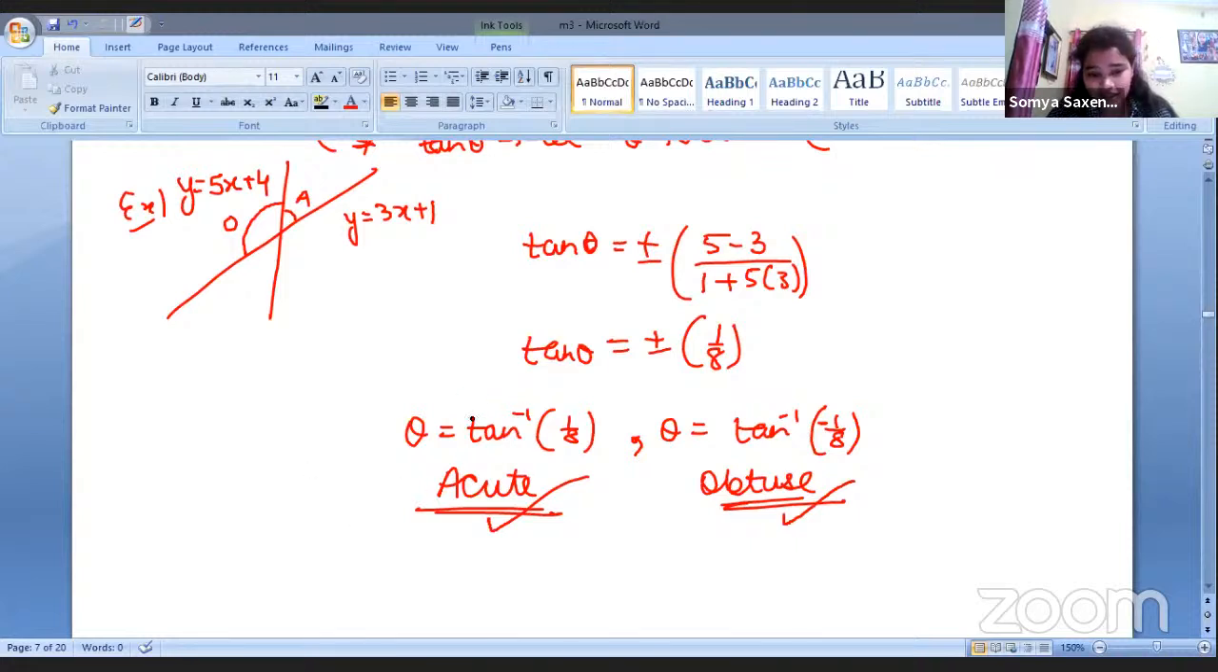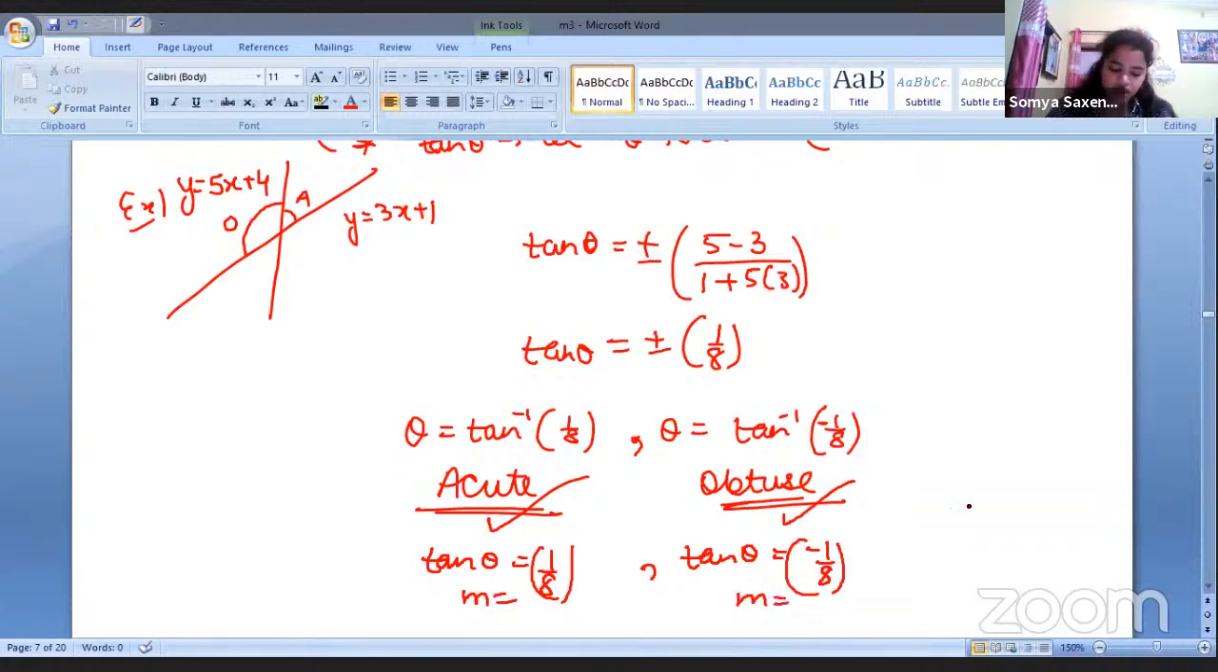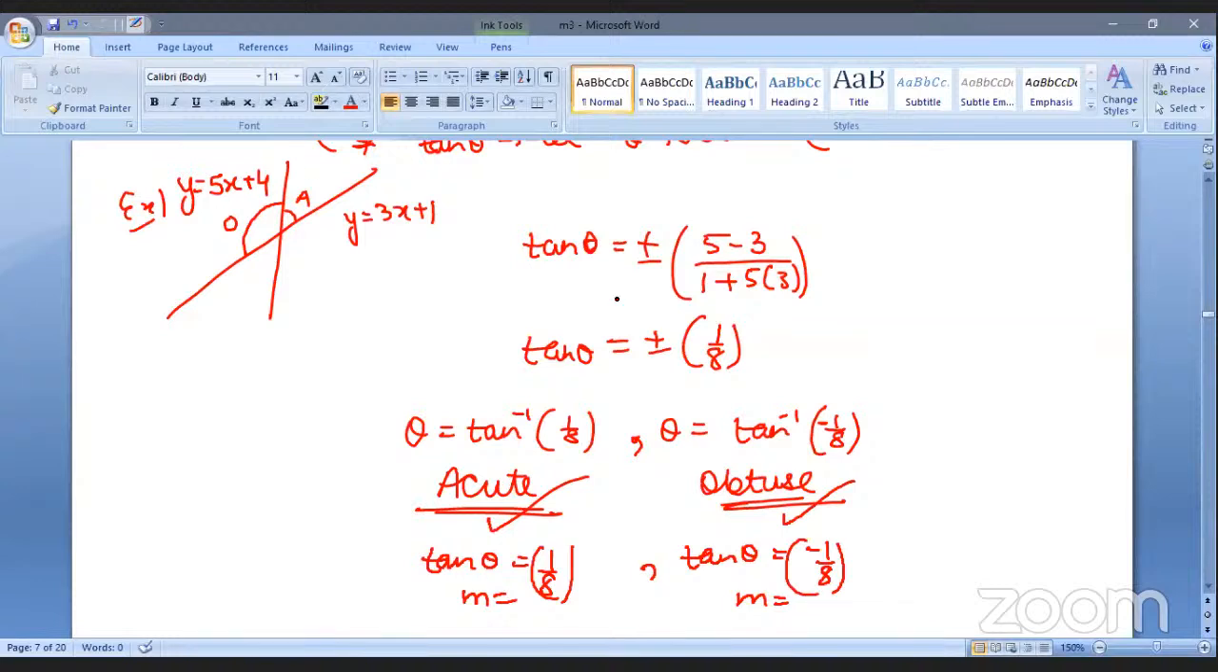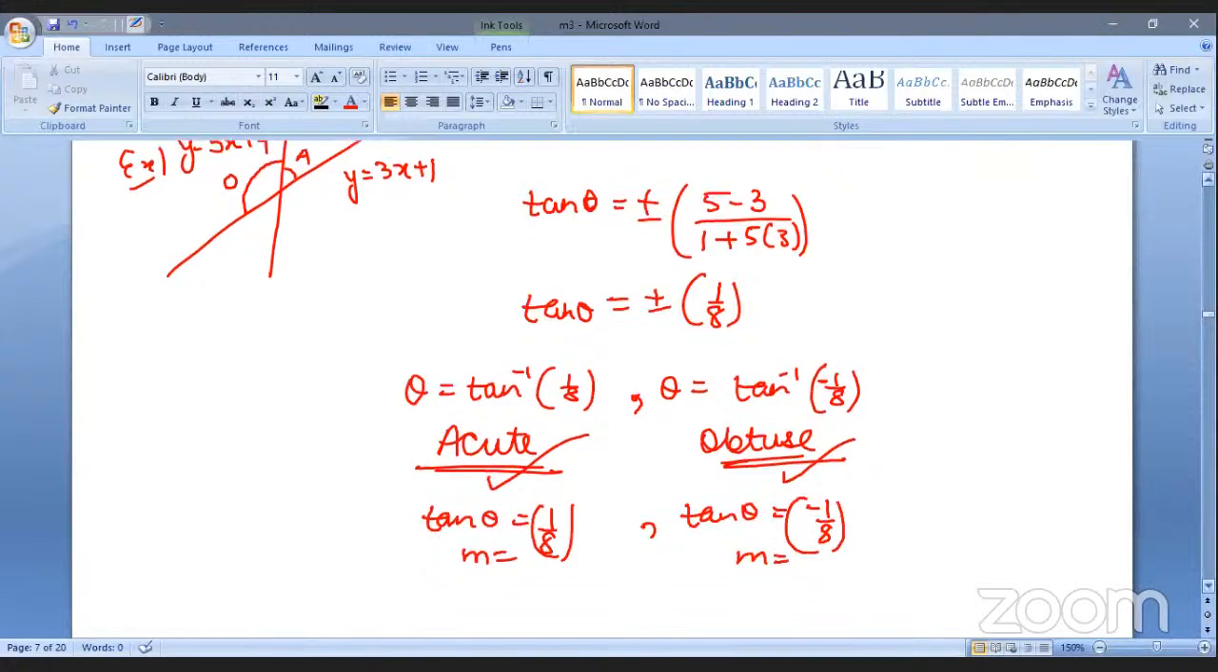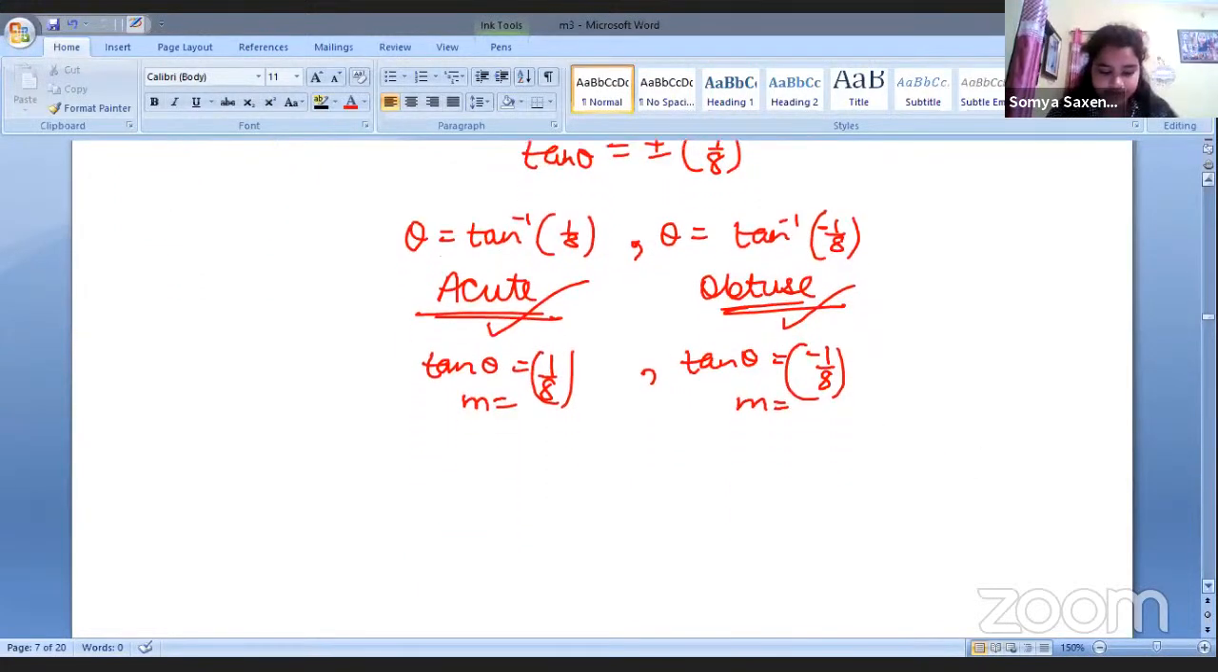So tan theta, keeping it intact, will be the positive value here, and here the tan theta would be the negative value. The slope will be positive here, the slope will be negative here. So is this question clear to you? Yes, ma'am. Okay, and have you all written it? Yes, ma'am. Okay, cool. So let us move forward.